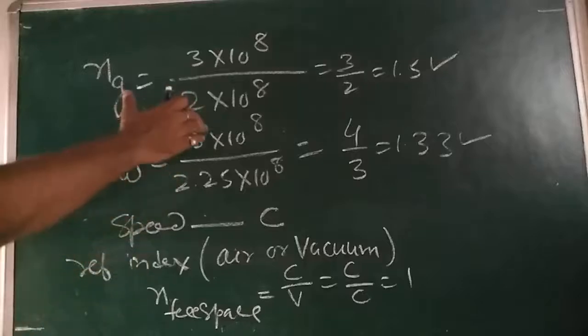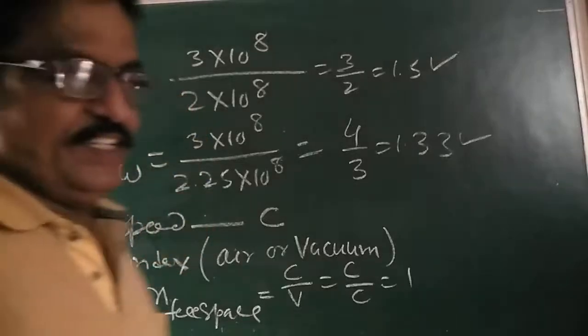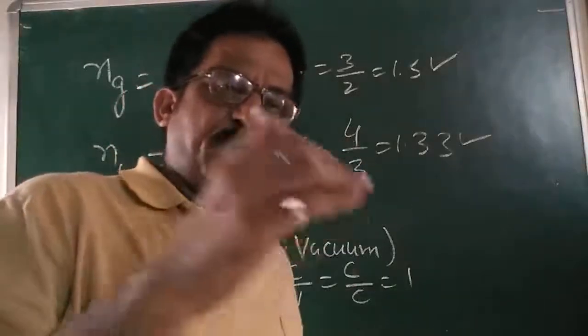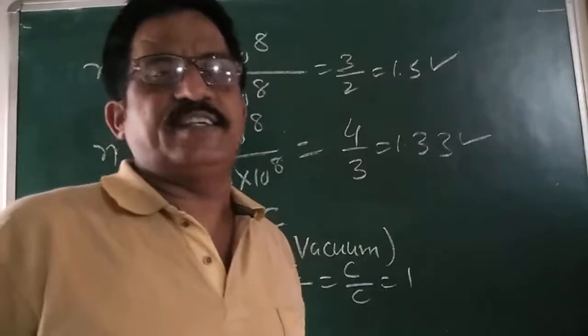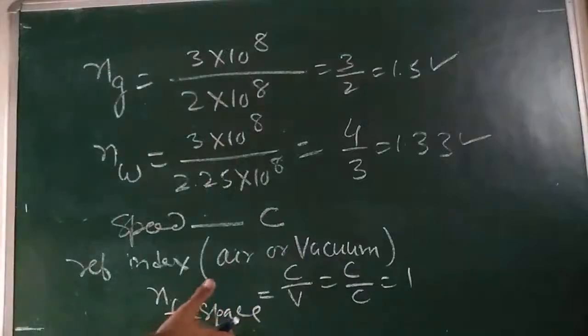Refractive index is the ratio of two velocities. The velocity is on top, and the velocity is on the bottom. So we can say it has no unit. It is a constant. My dear children, you can write here, it is a pure number.